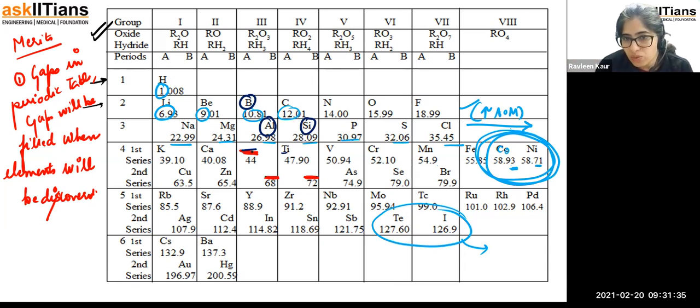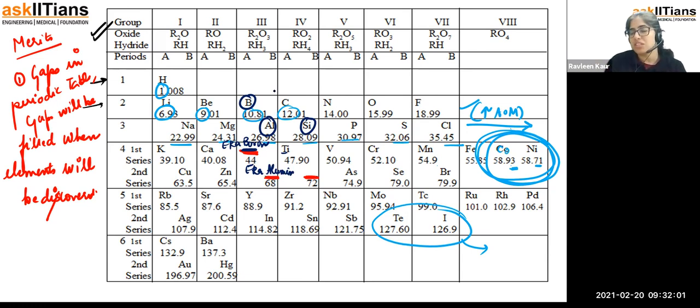So for these gaps, you have to give some name also. For this element, you will write the name as Eka boron. If you take aluminium, this is going to be Eka aluminium. Above this, silicon is present. Eka is a Sanskrit word which means first. So boron is coming first.